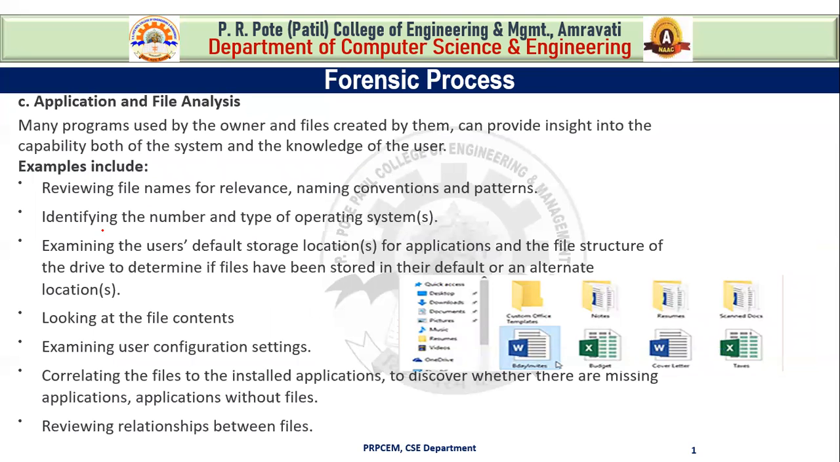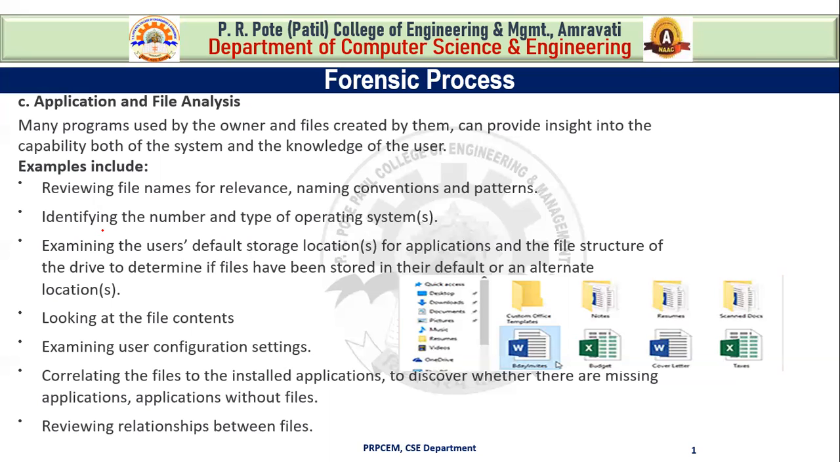Then the third example of analysis is application and file analysis. Many programs used by the owner and files created by them can provide insight into the capability both of the system and the knowledge of the user. So the result of this analysis may indicate additional steps that need to be taken in the extraction and analysis process. These steps include reviewing file names for relevance, naming conventions and patterns.